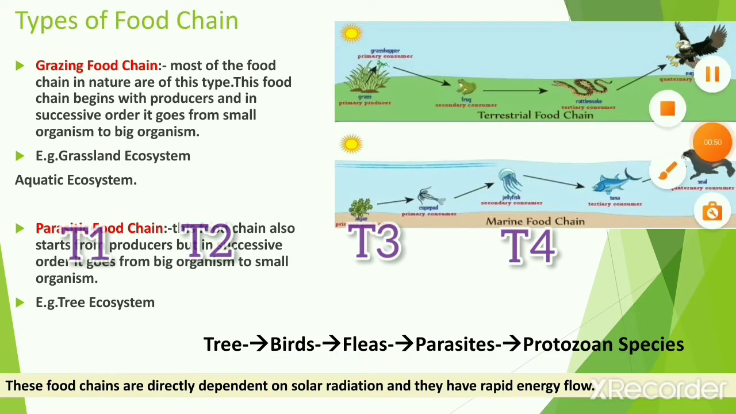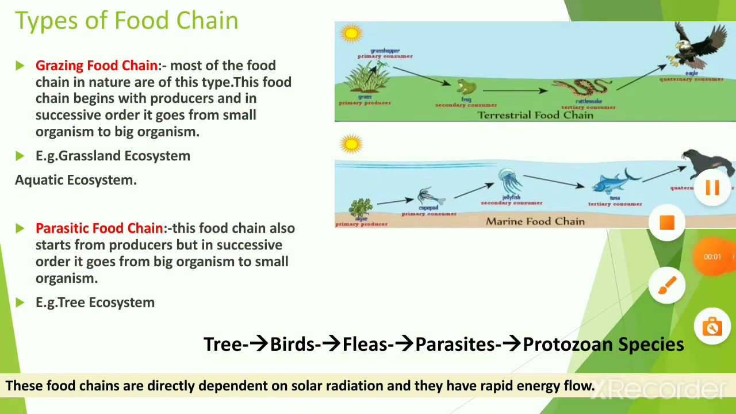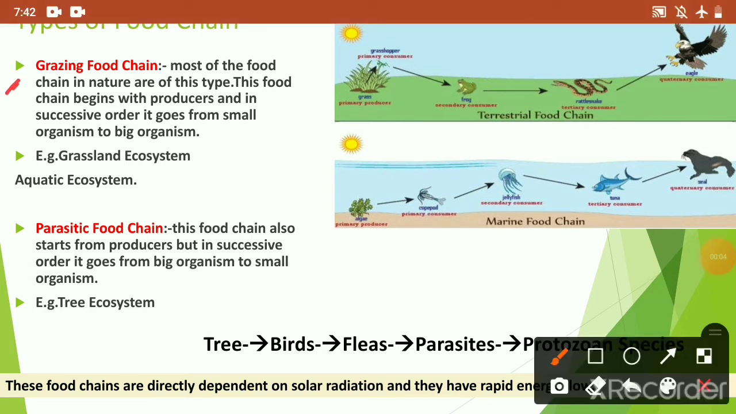Now let's see the types of food chain. There are 3 types of food chain. The first type of food chain is the grazing food chain. This food chain begins with producers and in successive order it goes from small organism to big organism. Basically, the grazing food chain starts with green plants which are eaten by herbivores, which in turn are eaten by carnivores. Examples of the grazing food chain are the grassland ecosystem and aquatic ecosystem.